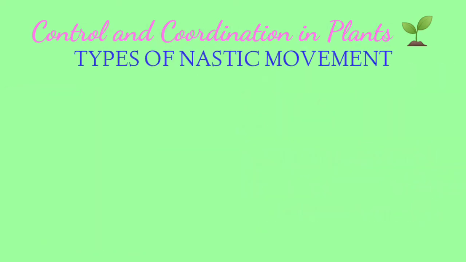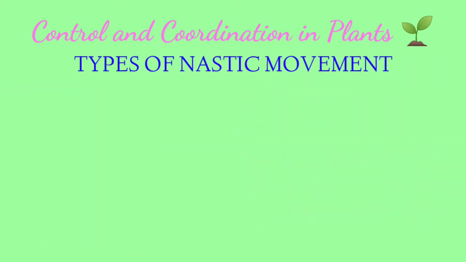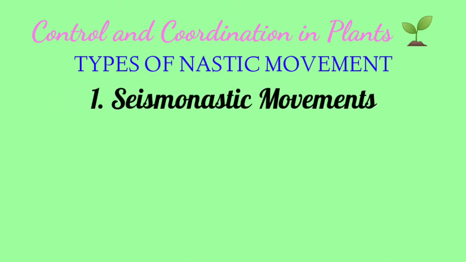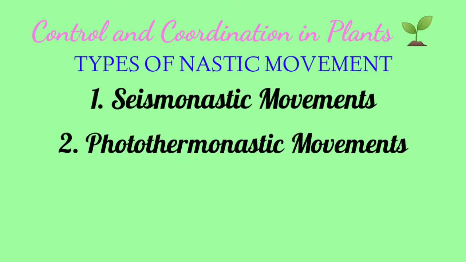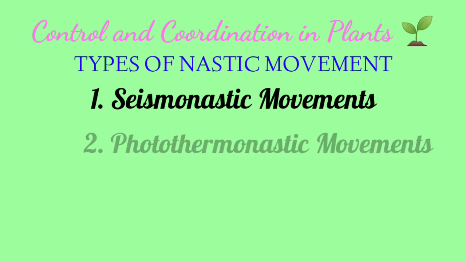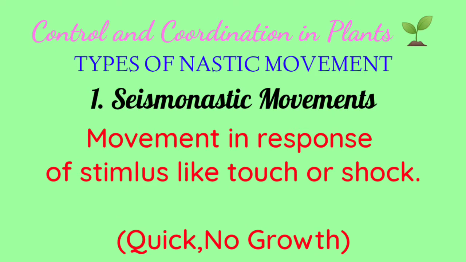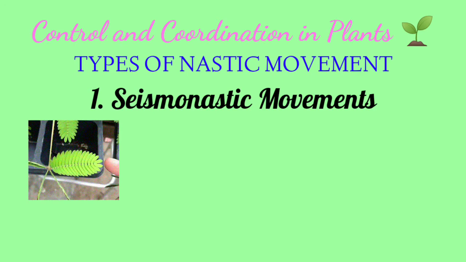Now, types of nastic movements. Nastic movements are basically of two types: one is seismonastic and the second one is photothermonastic movement. Seismonastic movement is due to touch or shock. This type of movement is very quick and growth is not involved. An example of seismonastic movement is Mimosa pudica, or touch-me-not.